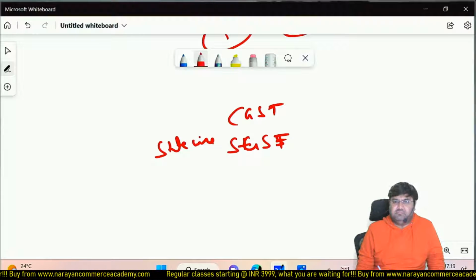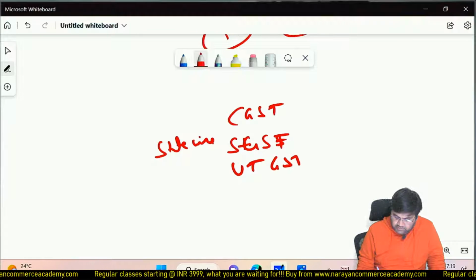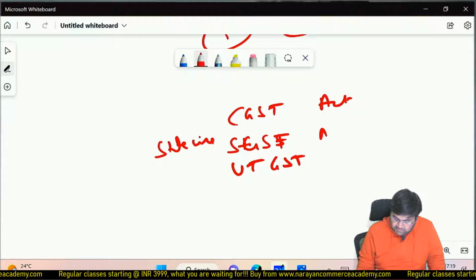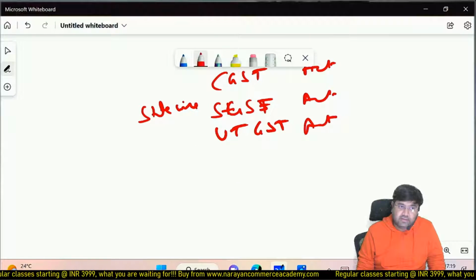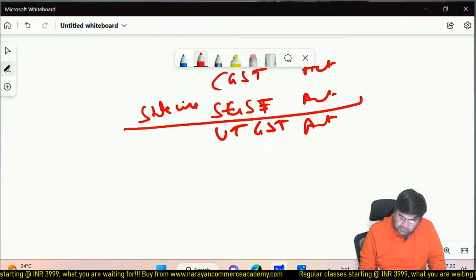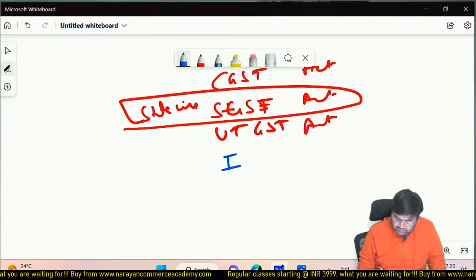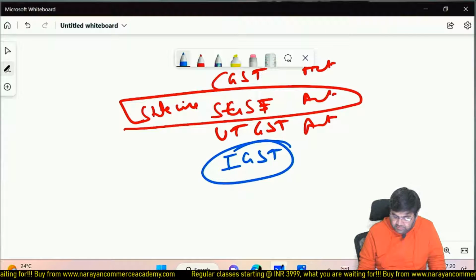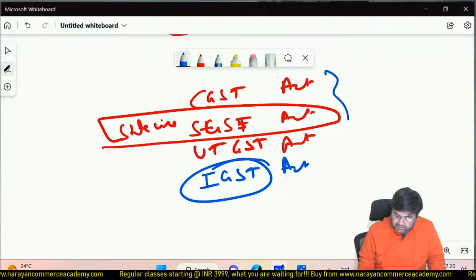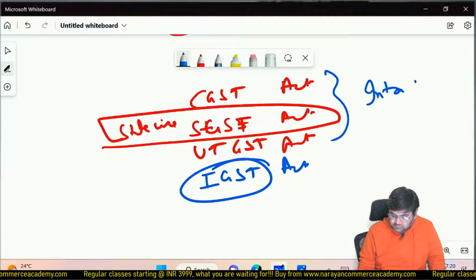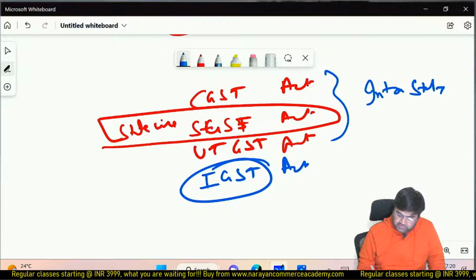Then Andaman, Nicobar, these are the Union Territory, UTGST. So CGST Act, SGST Act, UTGST Act to levy CGST, SGST and UTGST. This is statewide, remember, SGST. Then for interstate, the IGST Act comes into the picture. Okay. So for interstate: CGST plus SGST or UTGST, and for interstate, IGST.